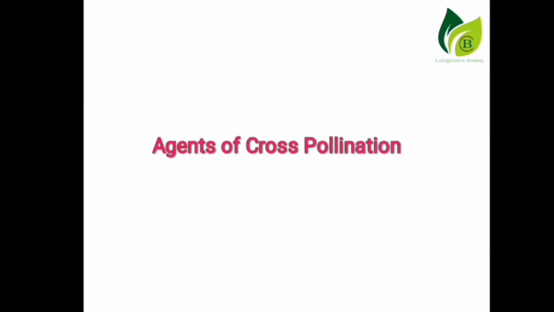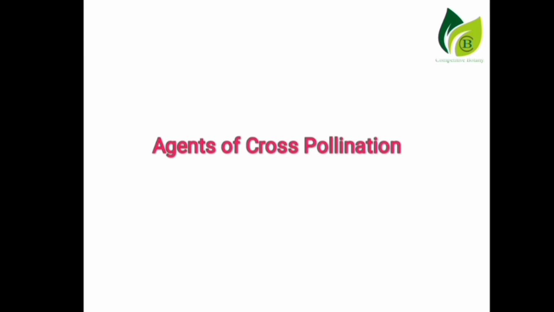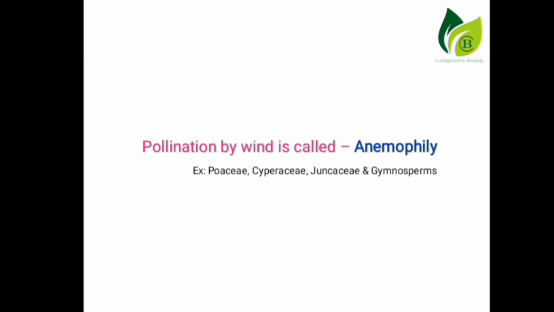So now we are going to deal with agents of cross-pollination. Pollen grains cannot move by themselves from anther to the stigma. There are three main agents of pollination. They are air, water and animals. Let's go to the first one, anemophily.